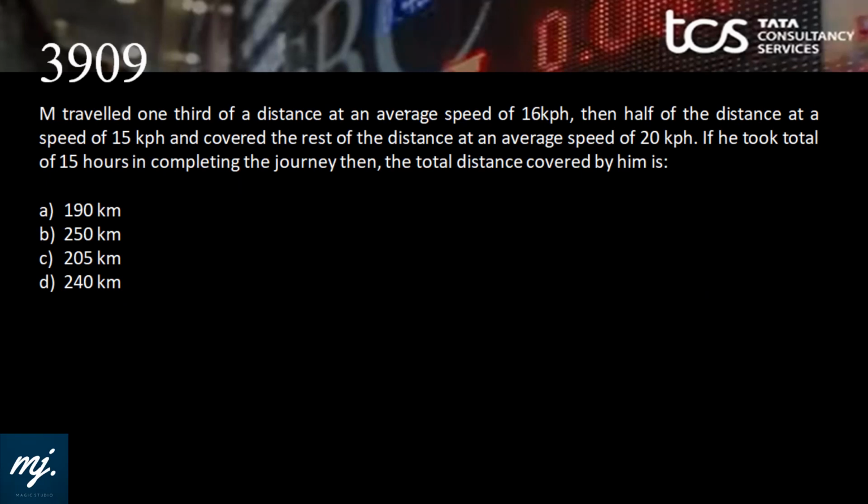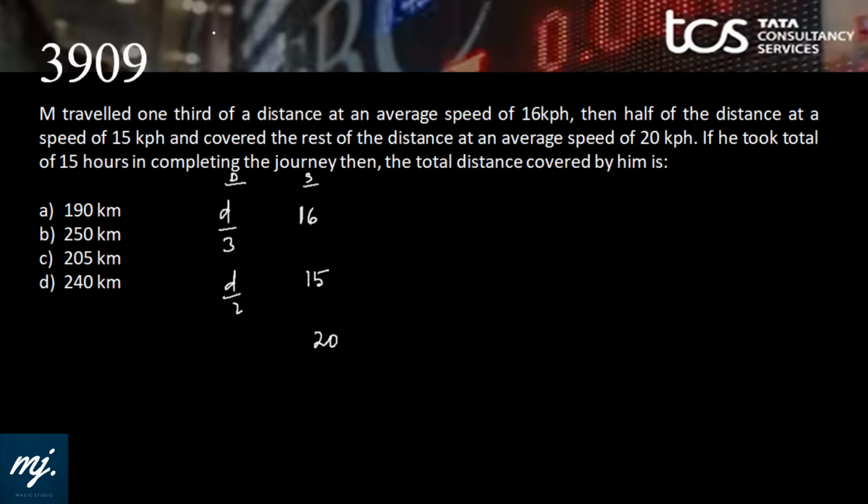M traveled 1/3 of a distance at an average speed of 16 kph. D by 3, average speed of 16. This is speed, this is distance. Then half of the distance, D by 2, at 15 kph. And covered the rest of the distance at an average speed of 20 kph. If he took total 15 hours in completing the journey, then the total distance covered by him is what?